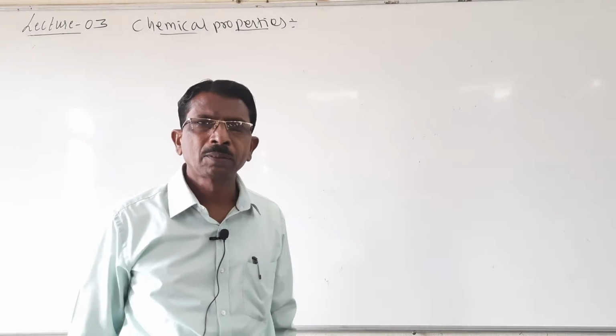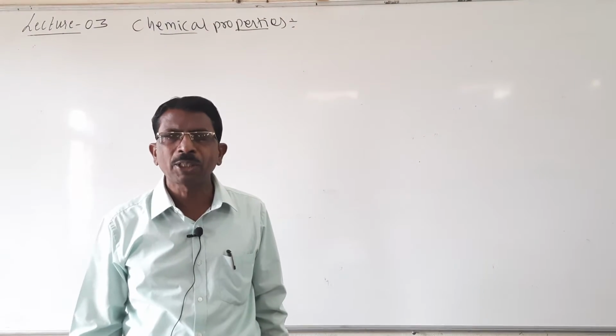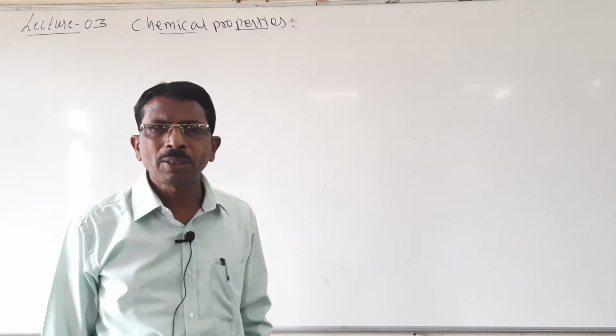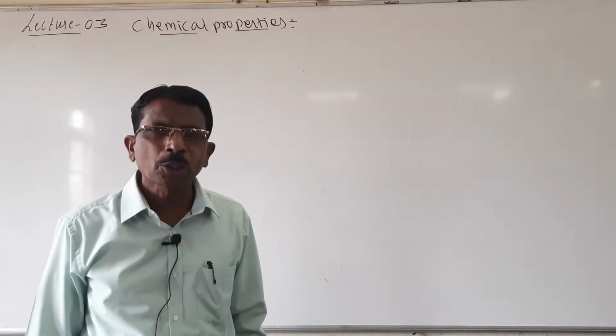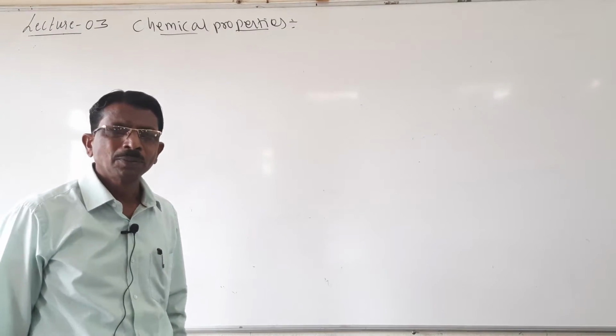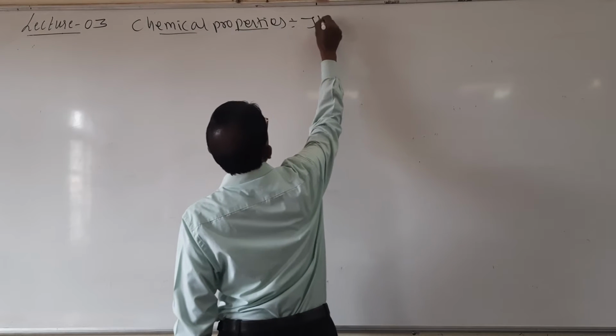Number 1, nucleophilic substitution reaction, number 2, elimination reaction, number 3, reaction with metals, and number 4, reduction reaction.